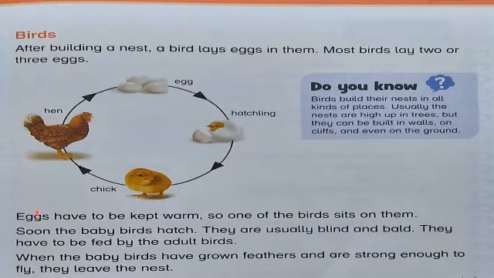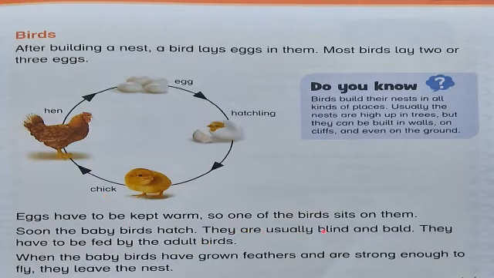Now what will the bird do to these eggs? They keep them warm. How do they keep them warm? They sit on them. Soon after some time, baby birds hatch from them. Baby birds are called the chick. The young ones of the fish are called the fry. The young ones of the butterfly are called the caterpillar. And the young one of the birds are called the chicks.